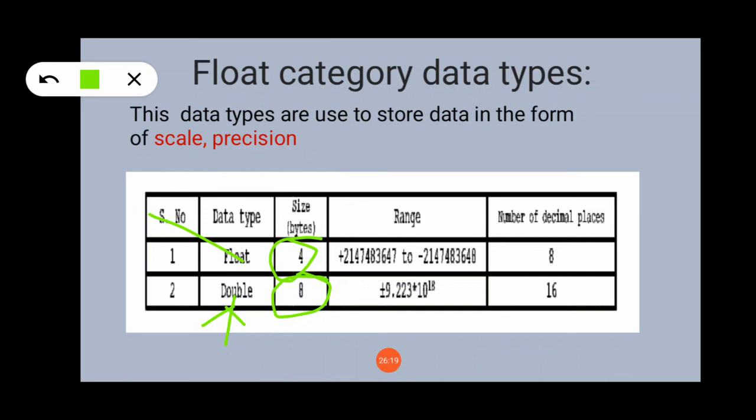So we use a float when we want to store a value with precision up to 8 decimal places, and a double when we want to store a value with 16 precision. So suppose someone wants to use a float, we can write float a equals 12.88. This is your floating point value. Likewise we can use a double.